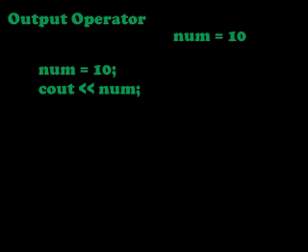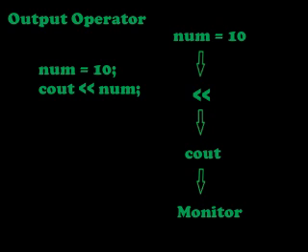Next line is cout output operator num. This output operator takes the value from the num variable. Num has the value 10. That value is taken from num, then sent to the cout identifier. This cout identifier identifies the output device, the monitor. So this num value 10 is displayed on the monitor.